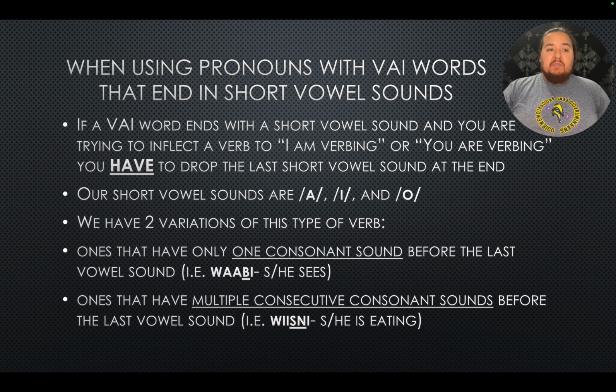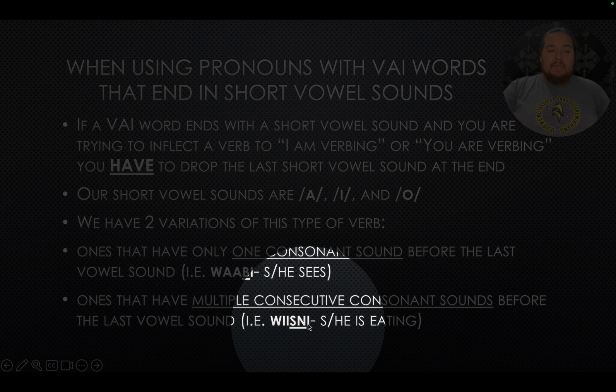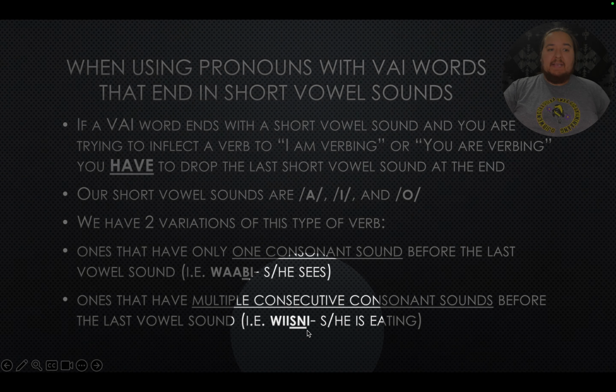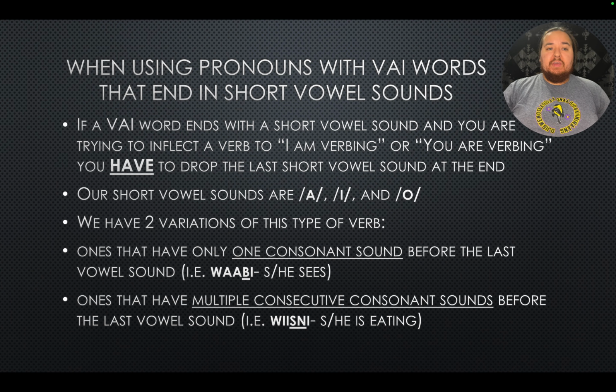The other ones are ones that have multiple consonant sounds before their last vowel sound. Wisne is our example here. We have wi and then s, n, e. So we have multiple consonant sounds before that last vowel sound. We have two ways we go about this.